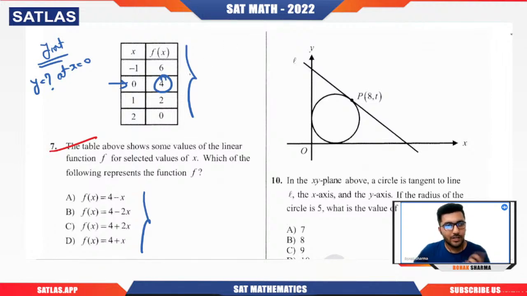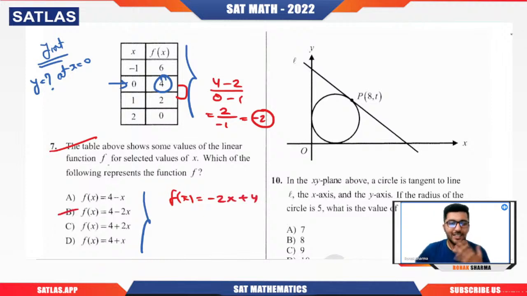So take any 2 points. So we can take these two also. So 4 minus 2 divided by 0 minus 1. 4 minus 2 is 2 divided by minus 1. So minus 2. So minus 2 is the slope. So function will be what? It will be minus 2x plus 4. Which is correct? B is correct. Hardly 25 seconds you should take, or max 30 seconds you should take to solve this question. Clear?